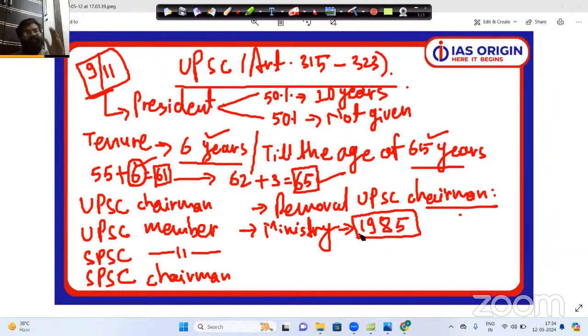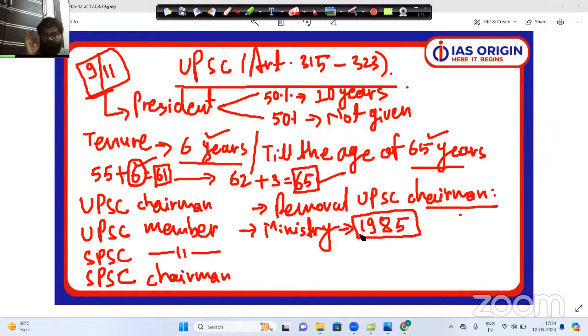On the other hand, the state PSC members are appointed by the governor of the respective state on the advice of Chief Minister and State Council of Ministers. Now, this thing is completely different in both of the PSCs. But what about the removal procedure? The removal procedure of UPSC and removal procedure of state PSC, these two removal procedures are exactly the same.